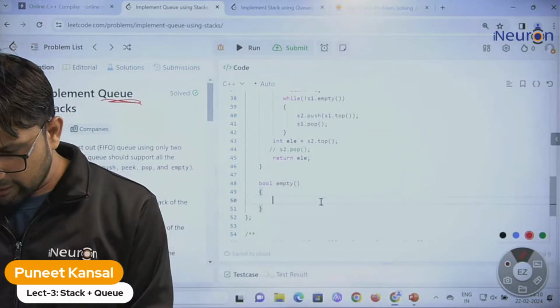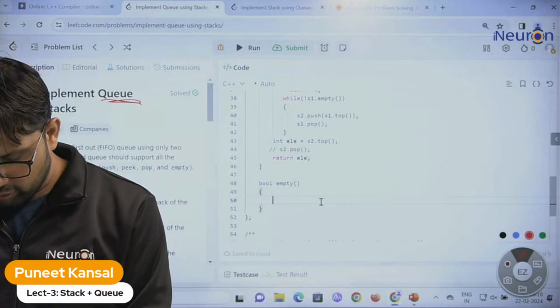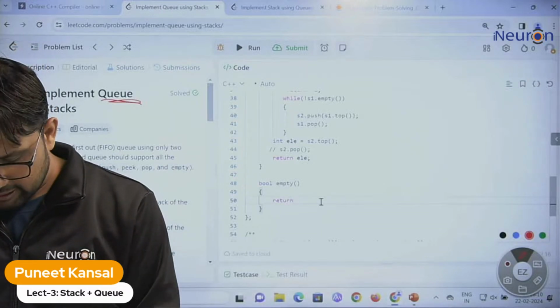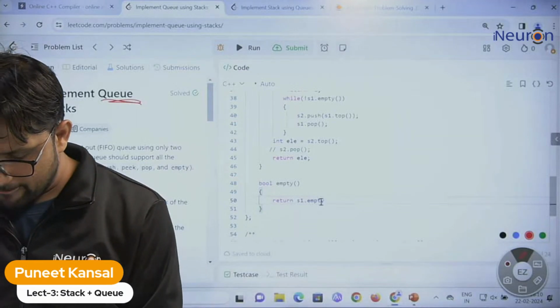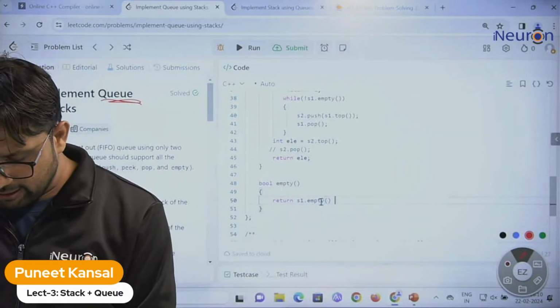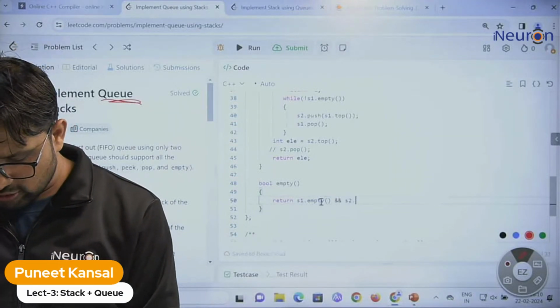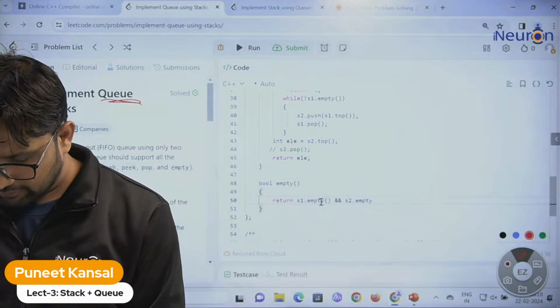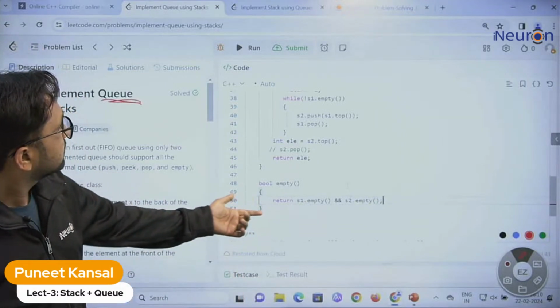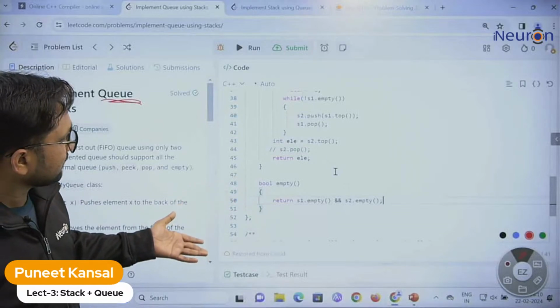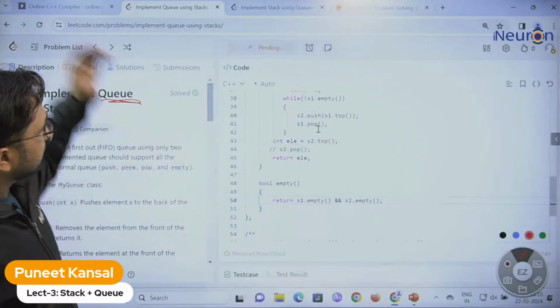So let me write the condition for that. We will check if S1 is empty and S2 is also empty. If both are empty, then we will return true. That's it. Now we can submit it.